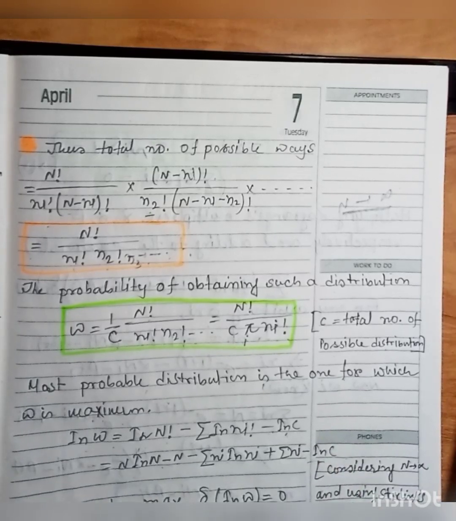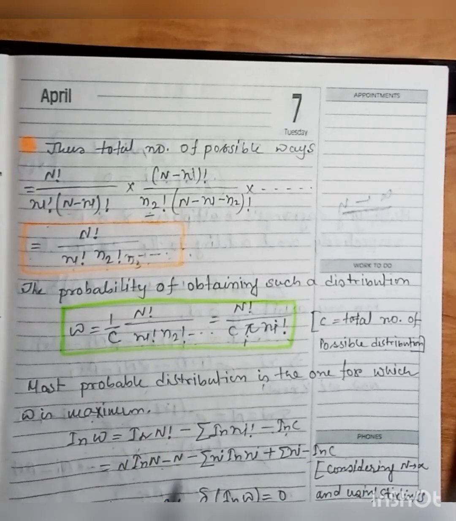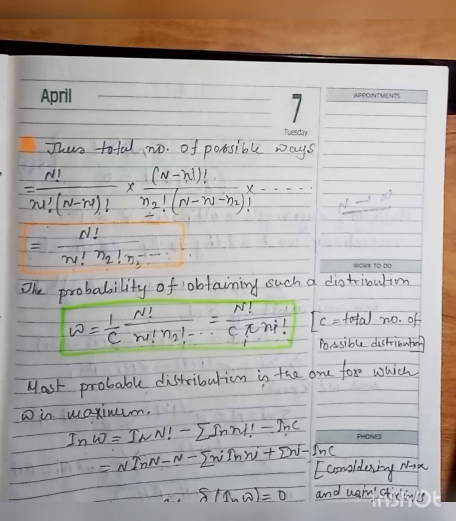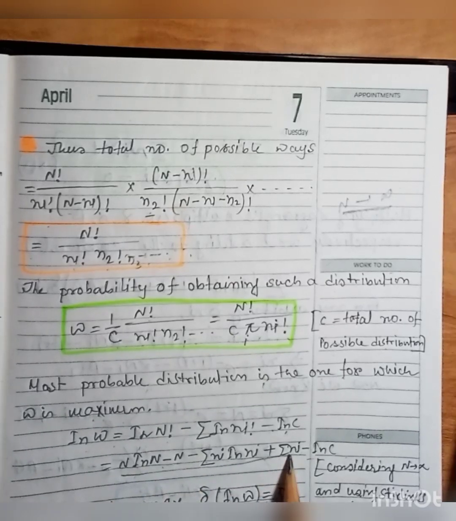For omega to be maximum, we will find that delta ln omega equals 0. This is the maximum condition, and ln omega is this.